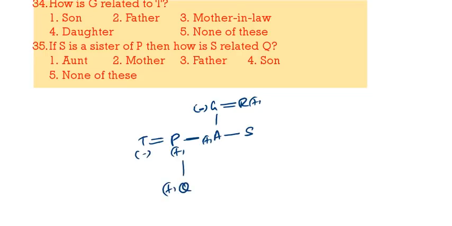Now how is G related to T? Mother-in-law. Then if S is the sister of P, how is S related to Q? Aunt. Aunt is the correct answer.